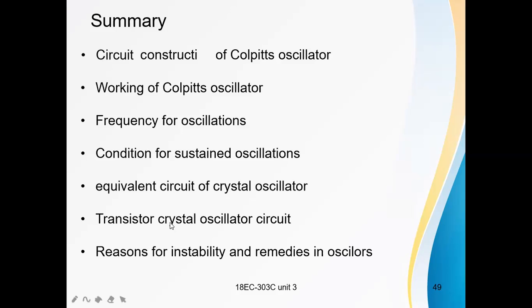Next, we also discussed the transistor crystal oscillator circuit. In this circuit, the crystal is placed in place of the inductor in the Colpitts oscillator. That means this transistor crystal oscillator is similar to the Colpitts oscillator, except that the inductor is replaced by a crystal circuit. Because of this crystal, the thermal stability is high, that is, the frequency stability of the circuit is high, and the Q is high. The crystal oscillator has high Q.